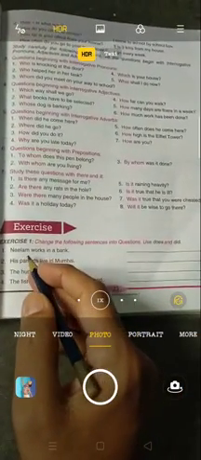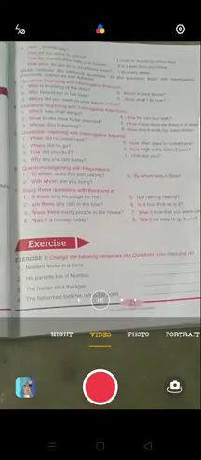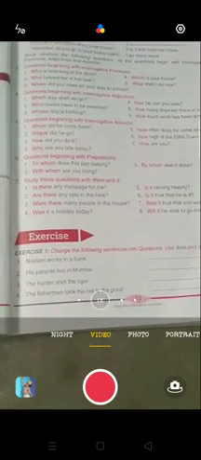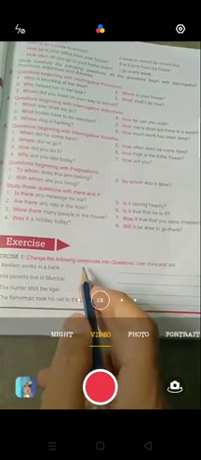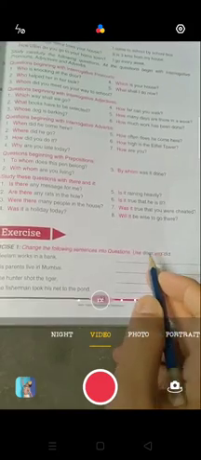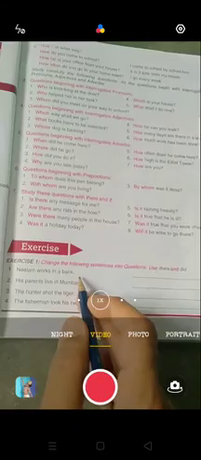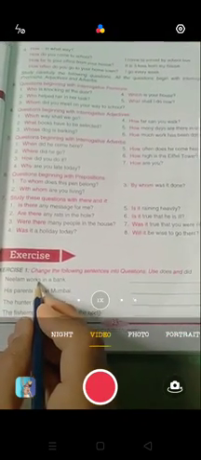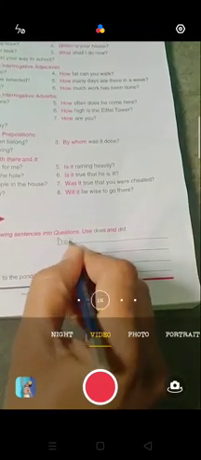Yes. So what we will do, we are going to change the following sentences into questions. Use does or do, and did. Okay, so Neelam works in a bank. I have told you earlier that Neelam is a singular subject, and the verb work has s or es added to it, so we will use does here. Does Neelam work in a bank?